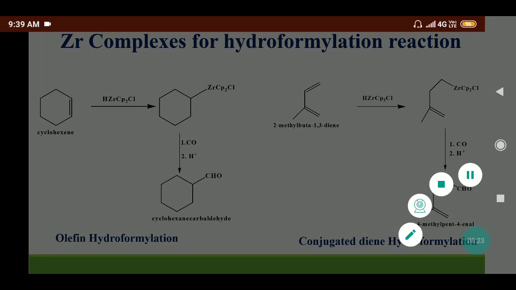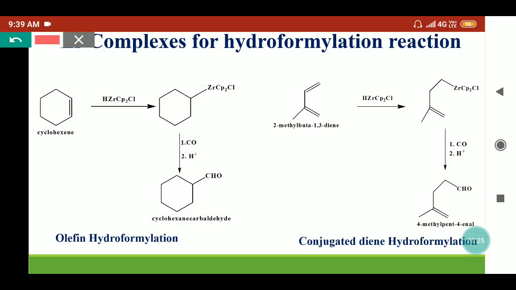For another example, we have taken a conjugated diene like 1,3-butadiene, which is substituted with a methyl group, and on treating with zirconocene hydrochloride, this will also give the primary alkyl zirconocene chloride. On further treatment with carbon monoxide, we will get the acyl zirconium complexes, and followed by hydrolysis, we will get the hydroformylation product, that is aldehyde.